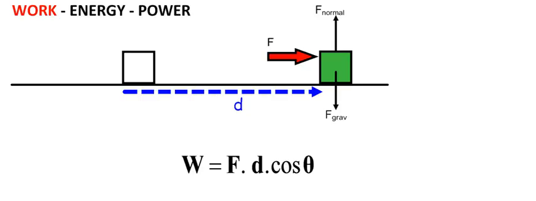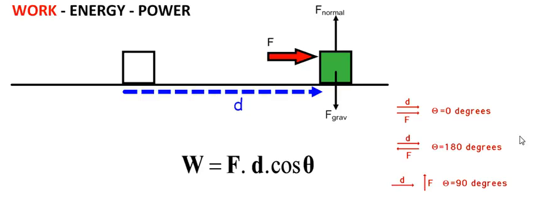Mathematically, the work done in this situation can be expressed by the equation work done equals force times distance times the cos of theta. Theta in this case can be expressed as the angle between the displacement caused and the direction of the force. So when the displacement is parallel to the direction of the force, as in this case here, the angle theta is 0 degrees. So that means that the cos of the angle theta, cos of 0, equals 1.